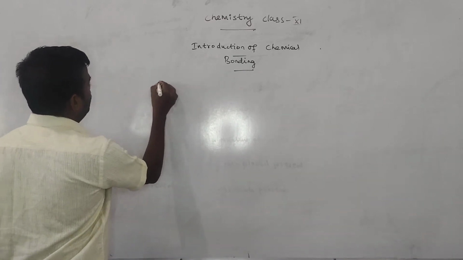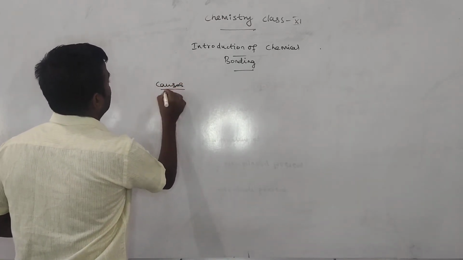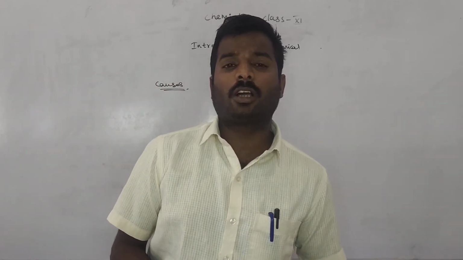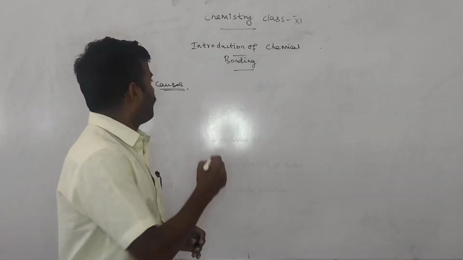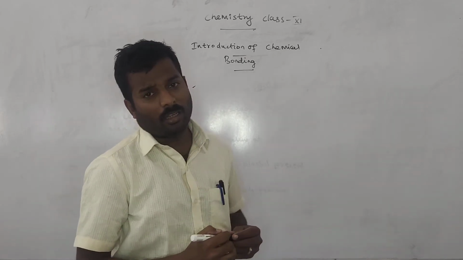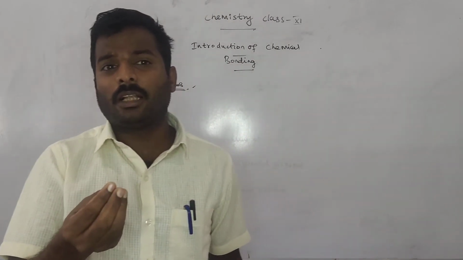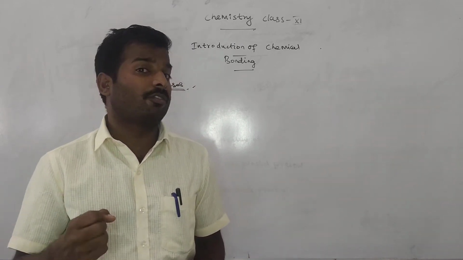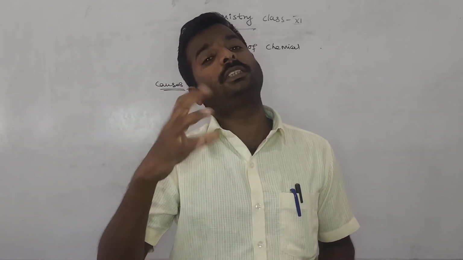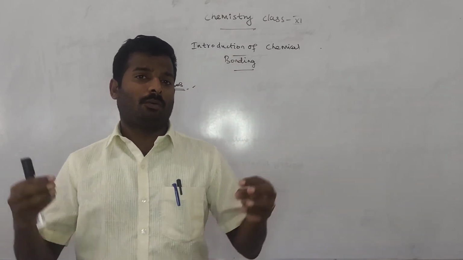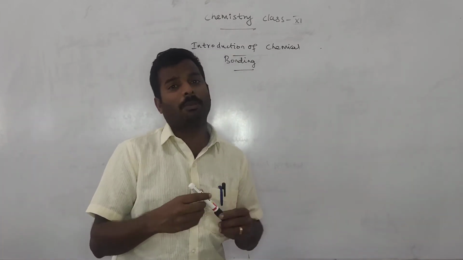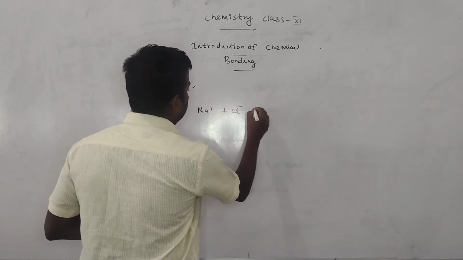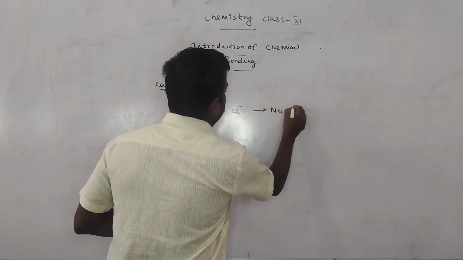Next, what are the causes for chemical bonding? First, these chemicals combine together to form a stable compound. If it is stable, it loses its energy. Whenever a chemical bond is formed between, for example, a metal and a non-metal, Na+ plus Cl- gives NaCl. The energy of Na+ and Cl- is greater than that of NaCl.